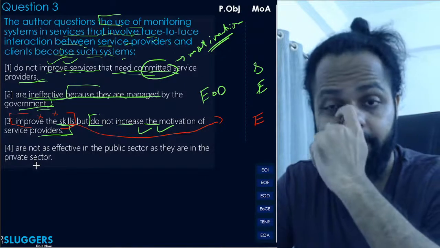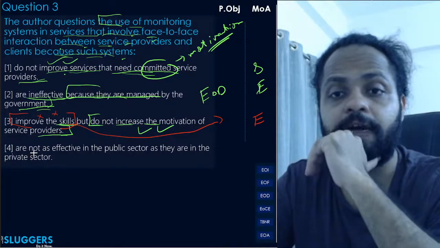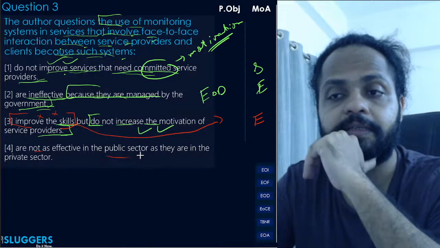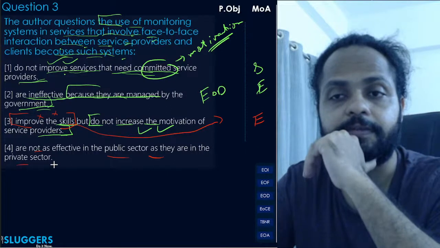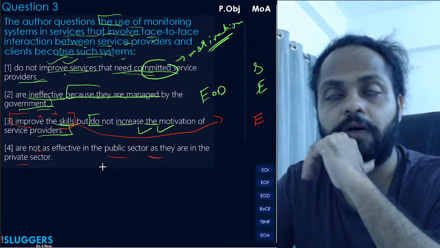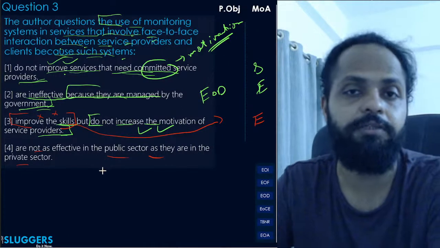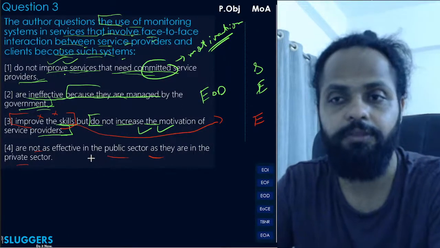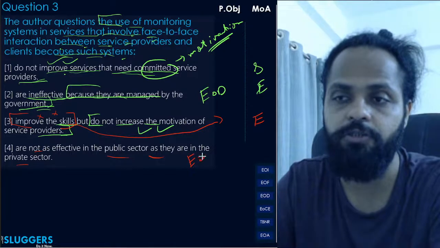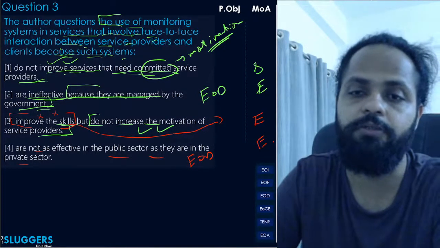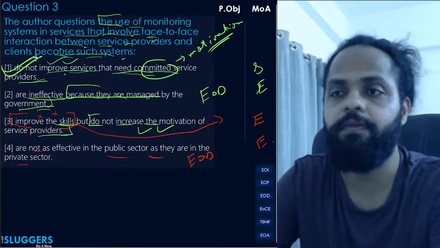Okay, next. Are not as effective in the public sector as they are in the private sector. No, again, यार जहाँ पे motivation है वहाँ पे होता है, जहाँ motivation नहीं है वहाँ पे नहीं होता. Okay, so that's again an error of distortion and eliminated with the capital E. Okay, your correct answer here will thus be option 1.